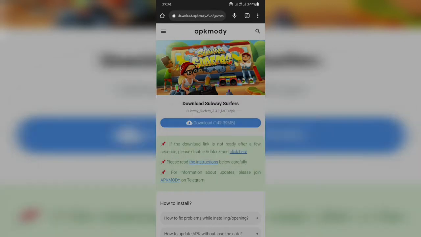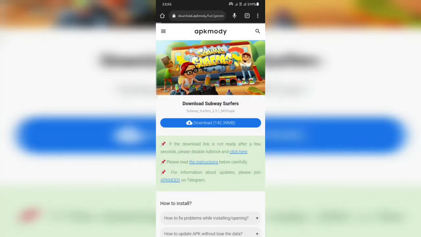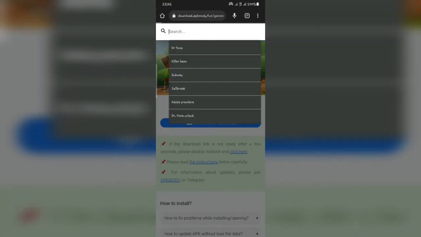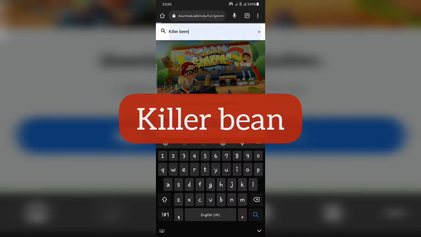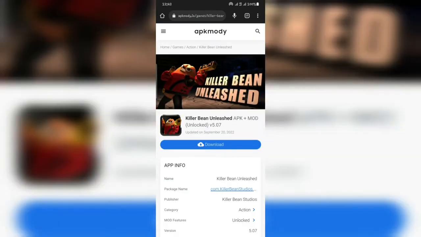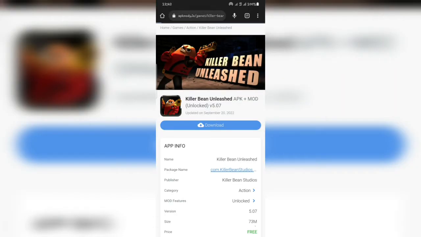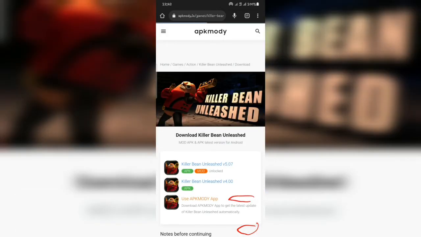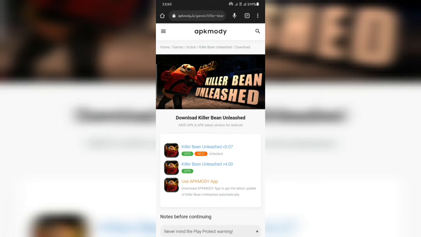So let's say my favorite one of them is Killer Bean. The same procedure, I will search for Killer Bean. Alright, so the same procedure, I'll download. You can see this one too, the price is free. Then modify features has been unlocked. So I'll download the latest version, that's version 5.07.